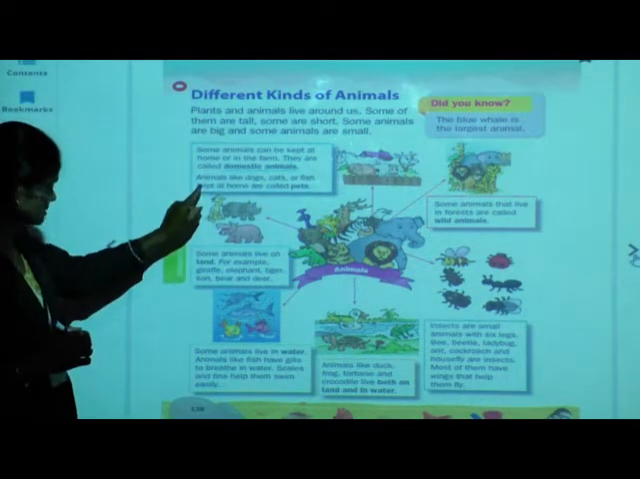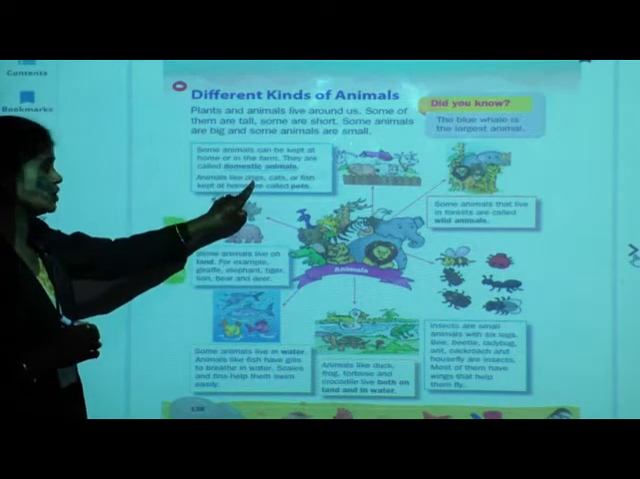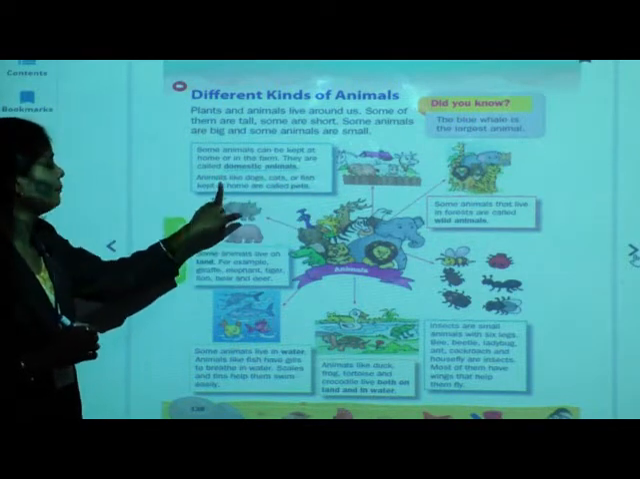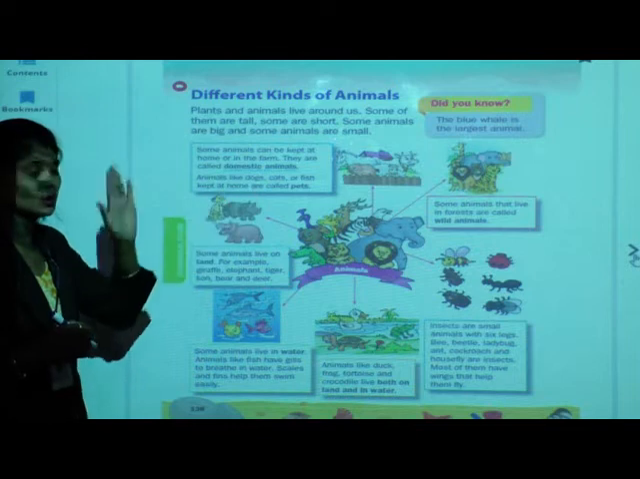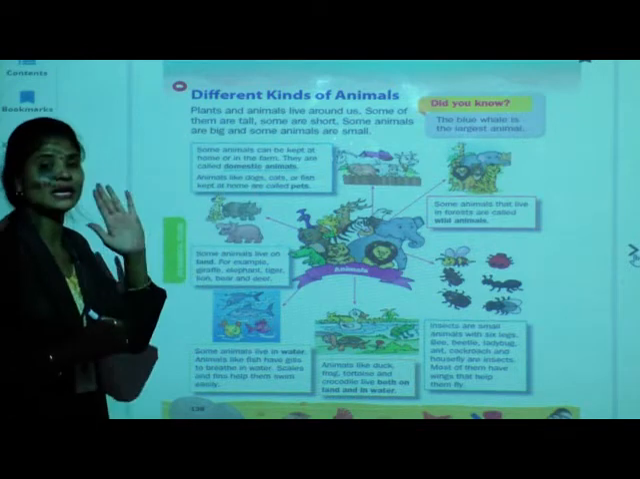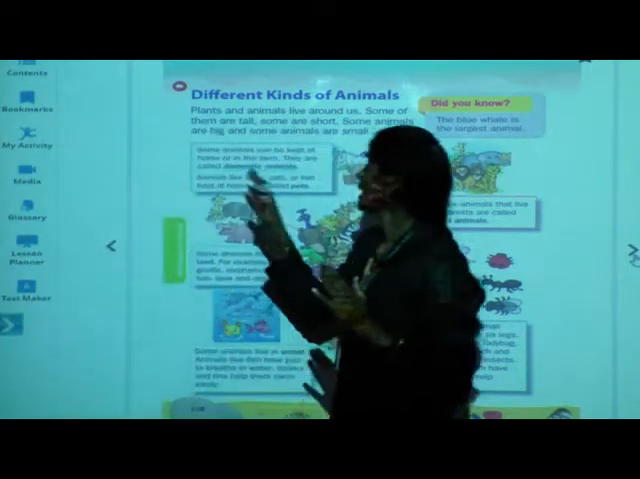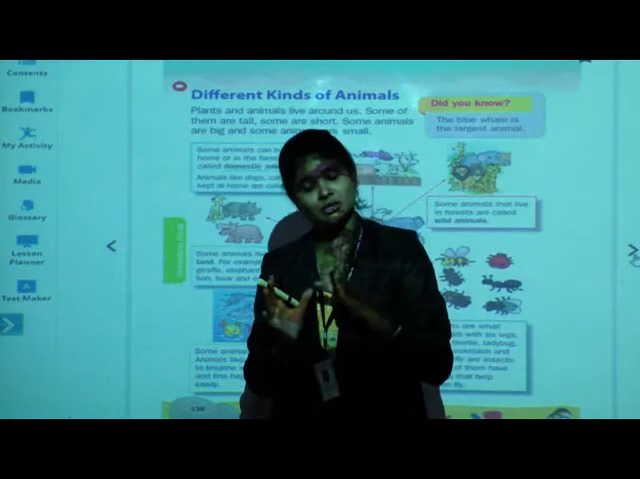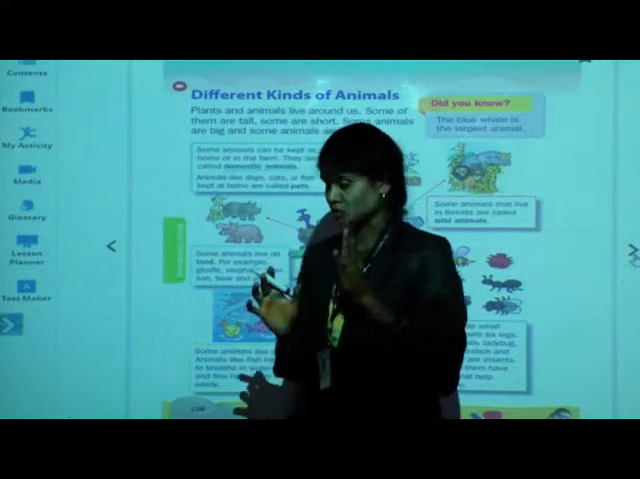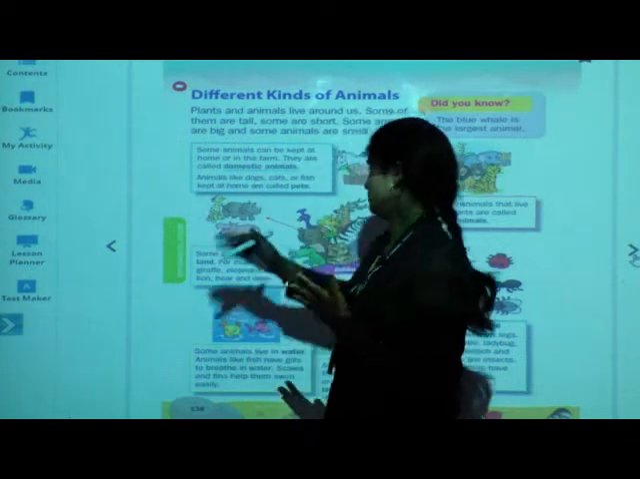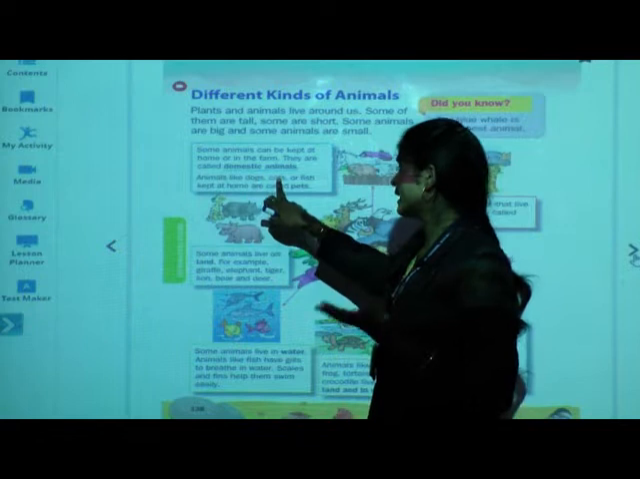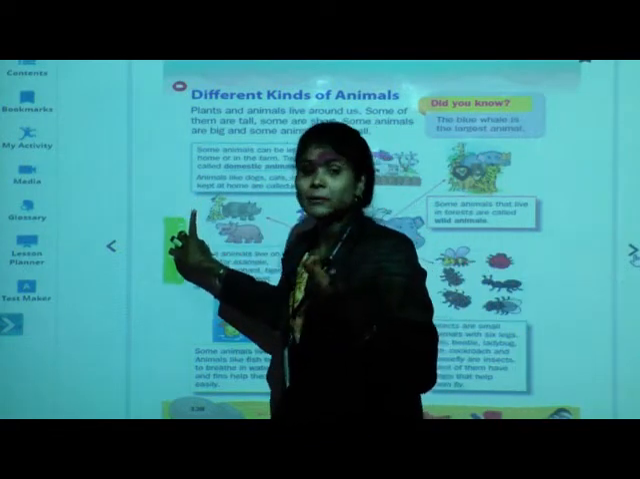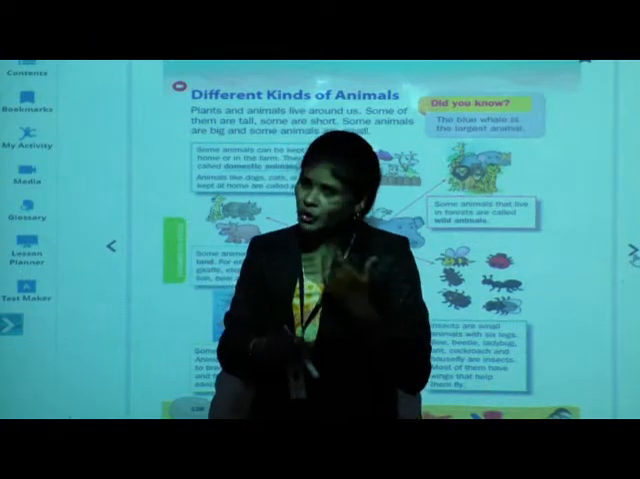Now come to next. Animals like dogs, cats or fish kept at home are called pets. What are pets? Some animals we keep in home, they are also known as pet. So which animals we can keep as pet? Dogs, cats or fish. These animals we can keep as a pet. Children, tell me, do you have a pet?